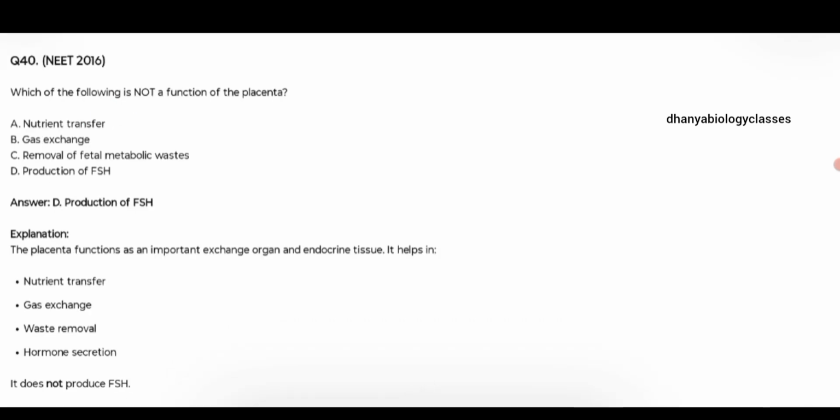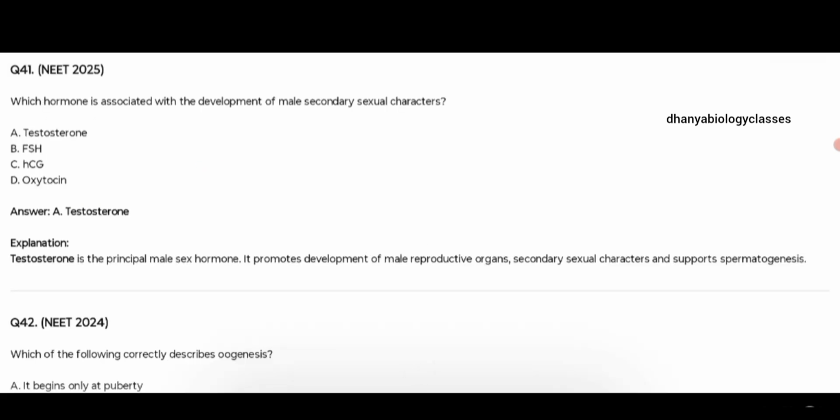Which of the following is not a function of placenta? Nutrient transfer is a function. And gas exchange is also a function. Removal of fetal metabolic waste is also a function. The production of FSH, that is the answer. Which hormone is associated with the development of male secondary sexual characters? That is testosterone.